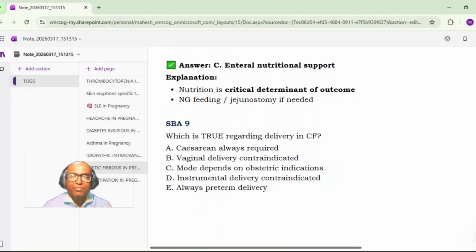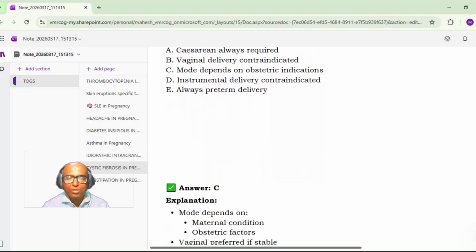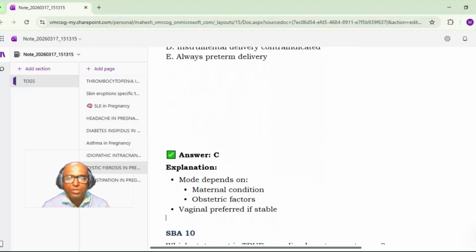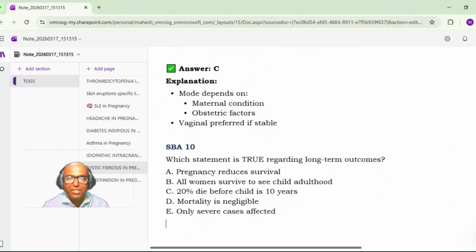Next. What is true regarding delivery in cystic fibrosis? A. Cesarean always required. B. Vaginal delivery contraindicated. C. Mode depends on obstetric indication. D. Instrumental delivery is contraindicated. E. Always preterm delivery. It is C. Yes, option C. The mode depends on the maternal condition and obstetric factors. Vaginal delivery is preferred if the mother is stable.